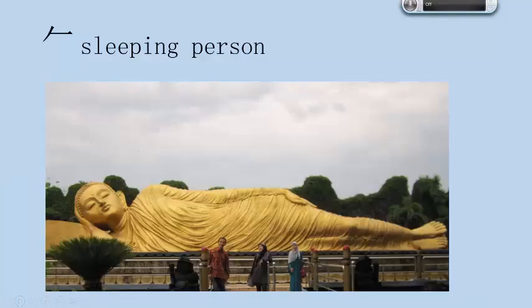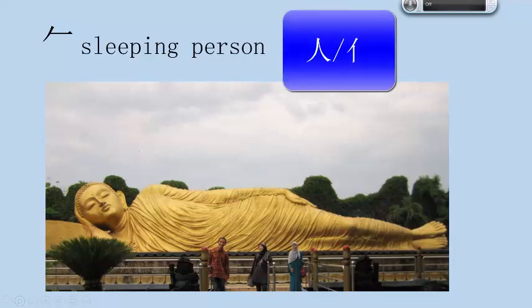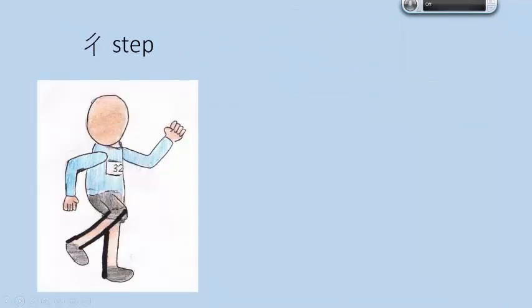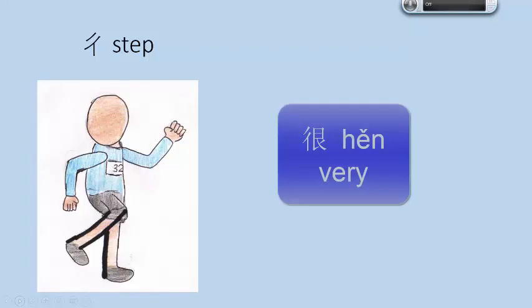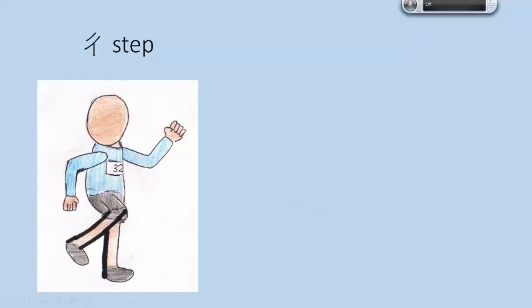The first radical you need to trace is sleeping person. It looks like the person radical, but they're lying down. The next radical we always learned as step. We've seen it before in 很, very. They're calling it 2 people, which makes sense because it looks like a person radical with an extra stroke. Memorize it as either one.